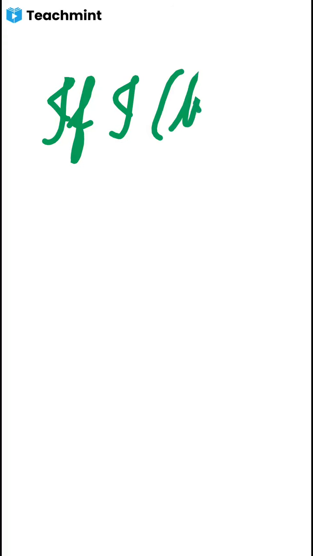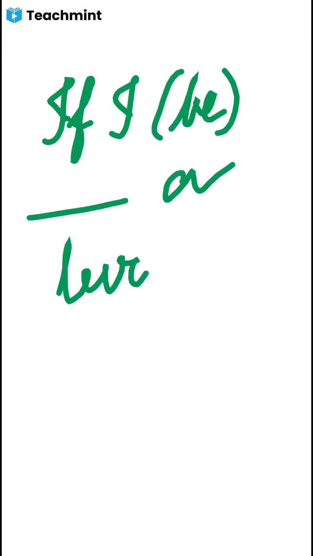So let us take one more sentence then. If I be a bird. So we have to use the correct form of the verb be here in the blank. So what will be the answer? Do any one of you know? If I be a bird, so what will be the answer here? Could be. If I have been.